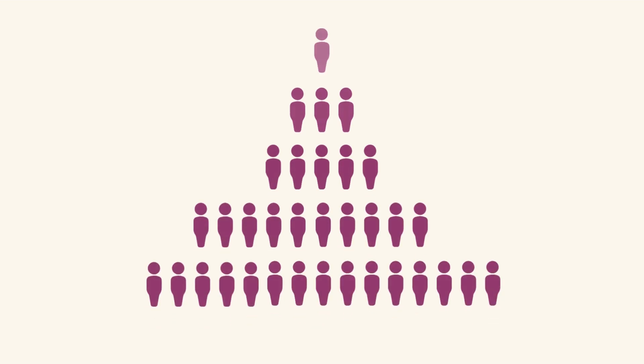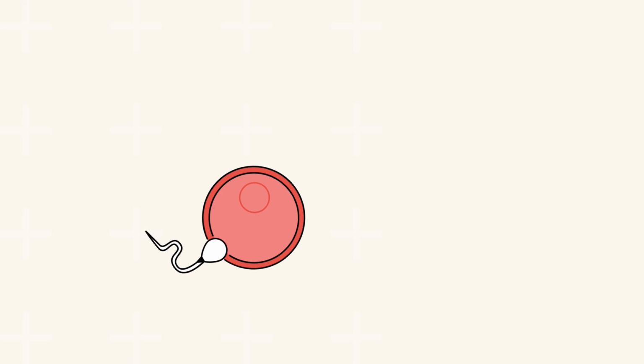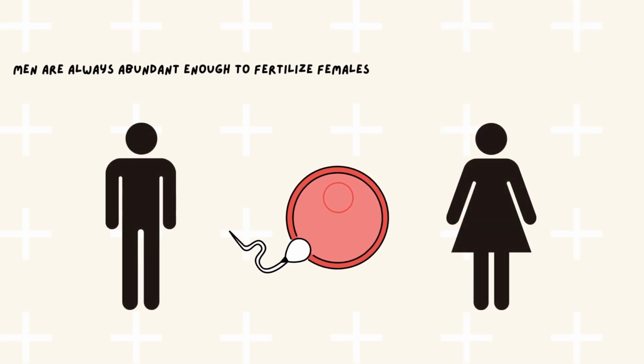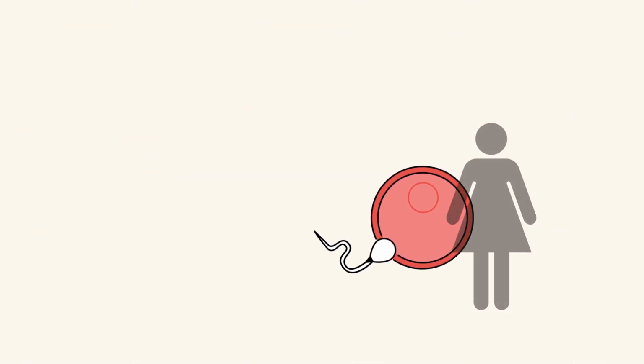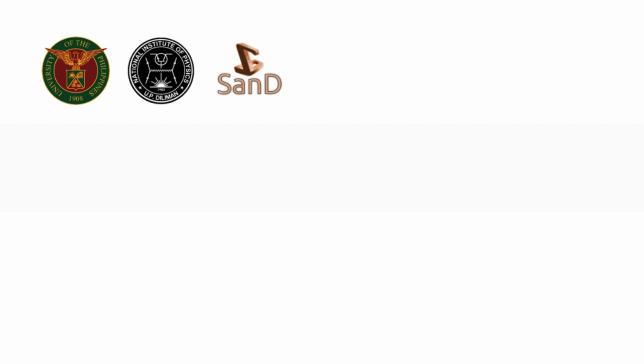Most models of population dynamics do not take sexual reproduction into account, such as they do not consider the role of males. However, the assumptions behind this practice, that though demographic sex differences exist, males are always abundant enough to fertilize all the females, are usually not justified in natural populations.